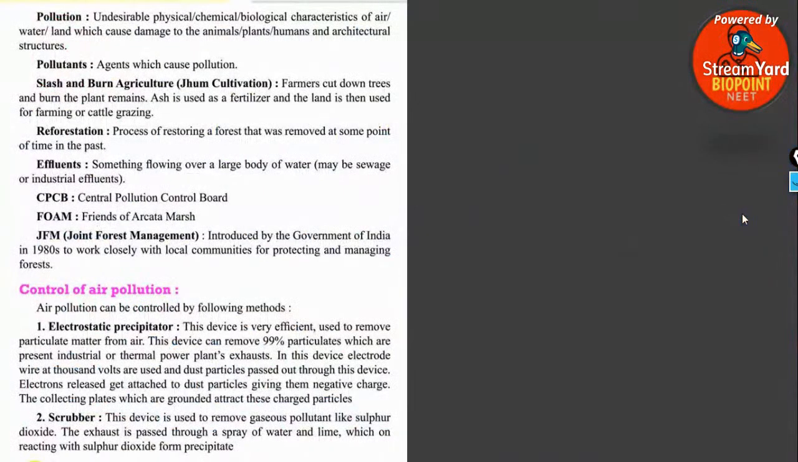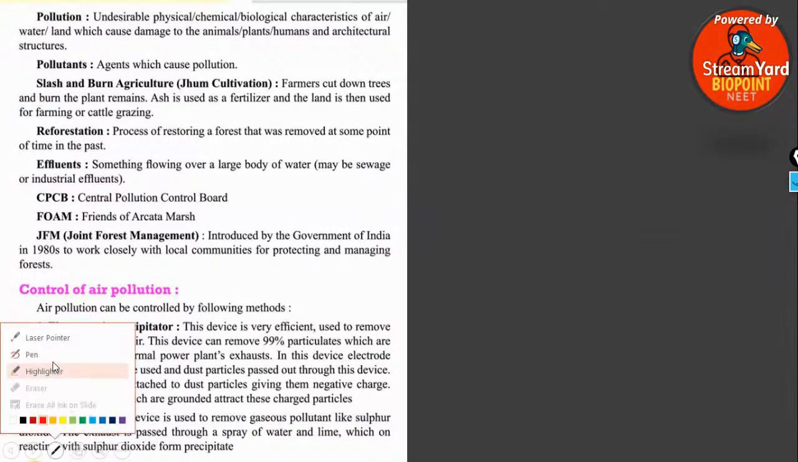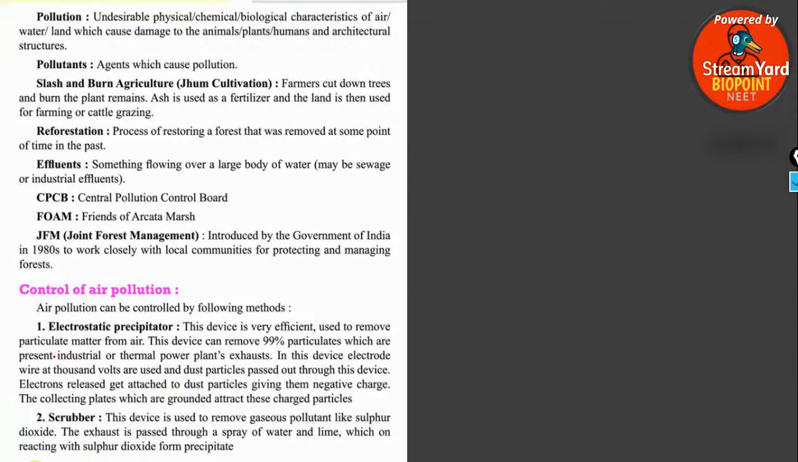So let's get started with this amazing class on the chapter of environmental issues. In this chapter, firstly, we are discussing the concept of pollution. Pollution is an undesirable physical, chemical, or biological character of air, water, or land, which causes damage to plants, animals, humans, and also to architectural structures.